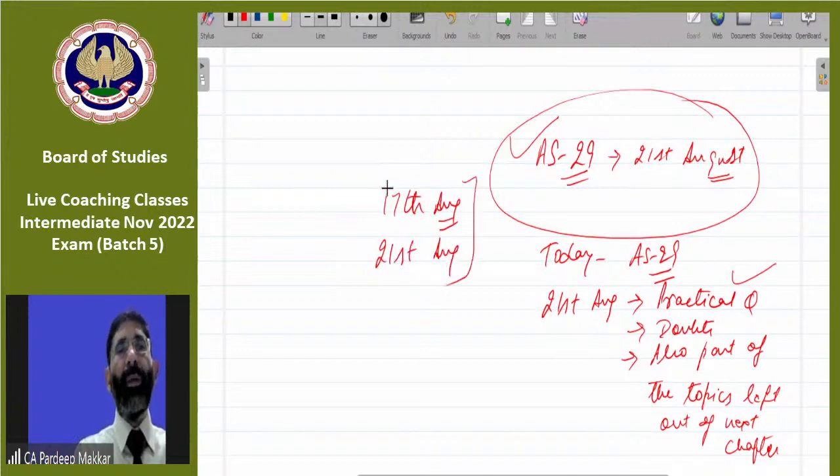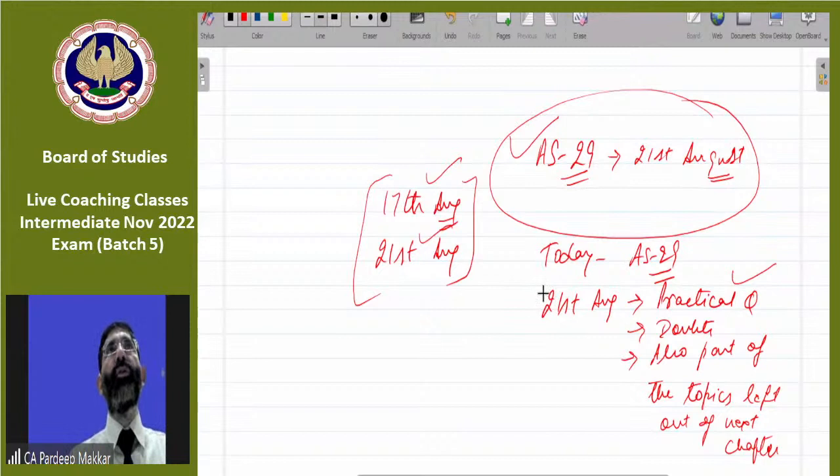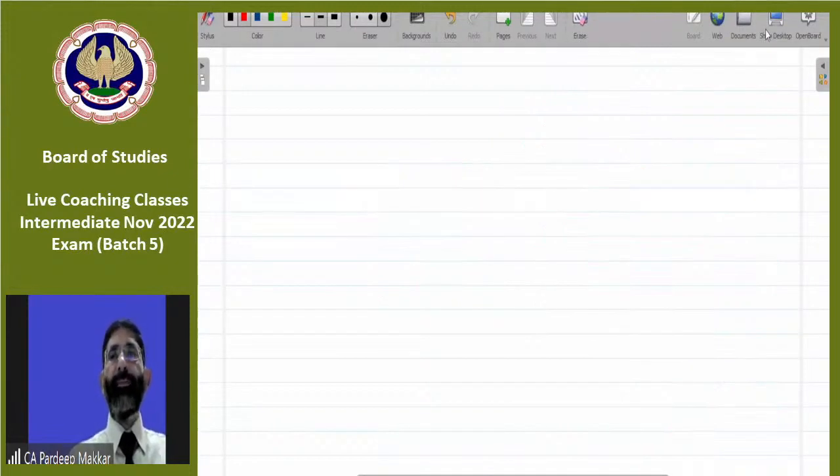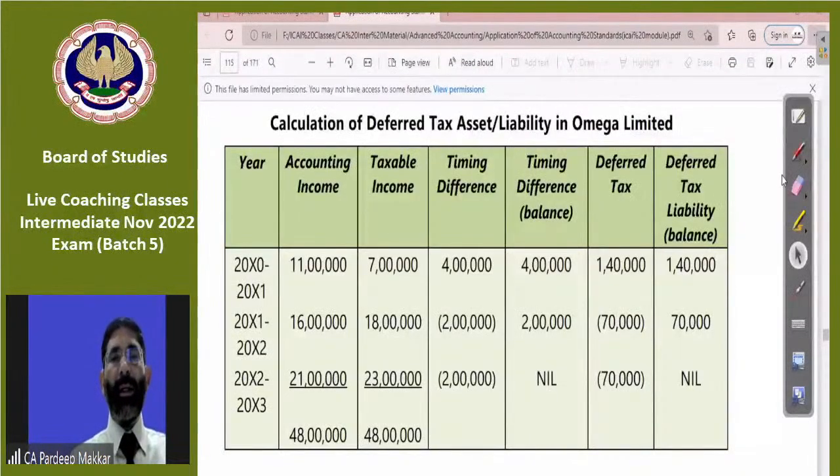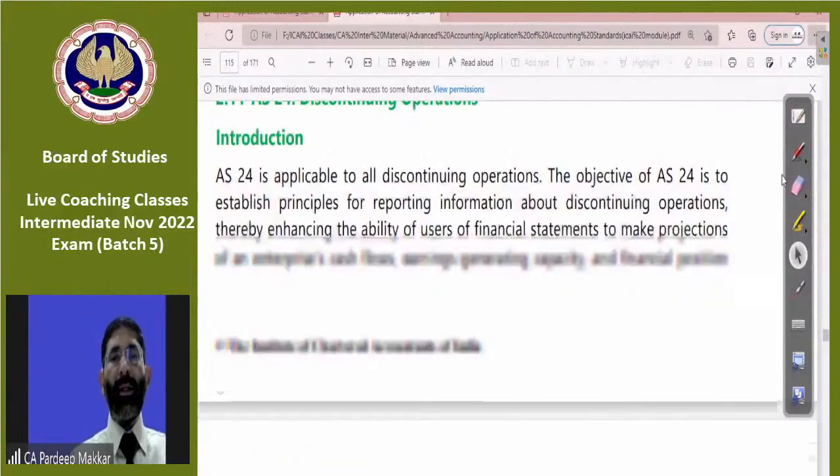So we'll do one thing better. Whatever is not covered up to 17th of August in the chapters given to me, I'll cover on 21st of August. So on 21st of August, we will adjust accordingly. Remaining is all up to the time, whatever happens. So go accordingly. Today, I'm going to cover AS 29.